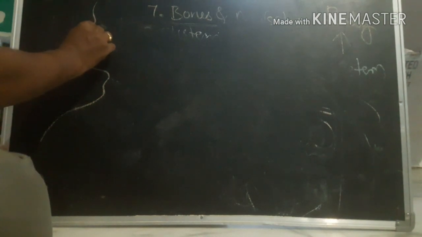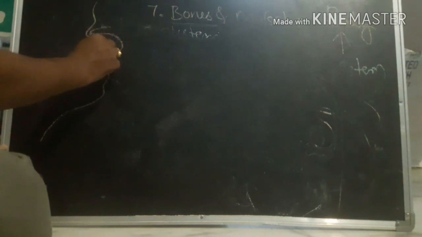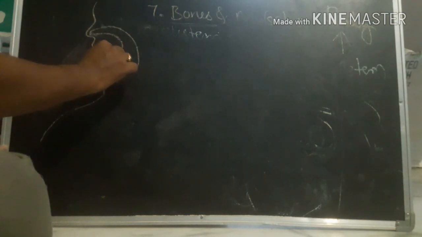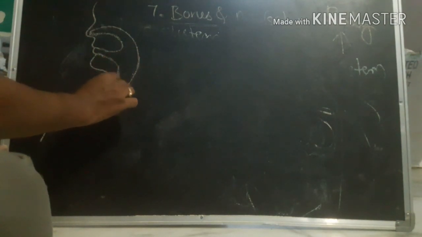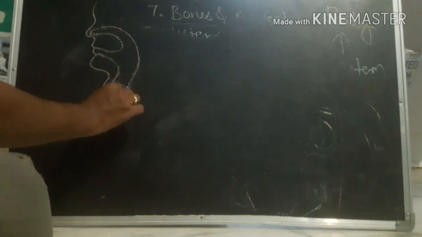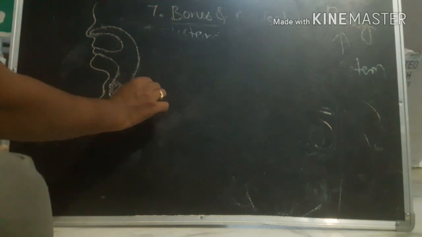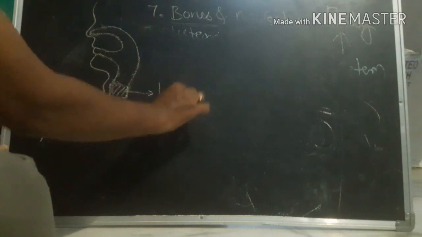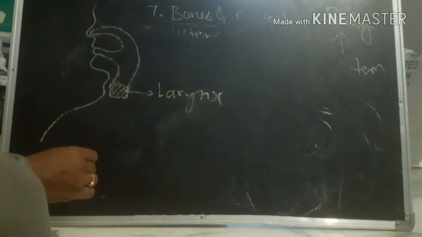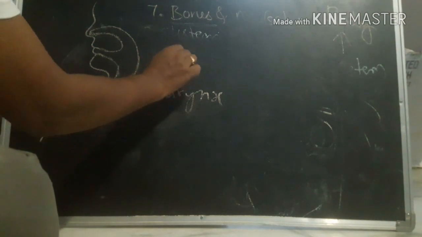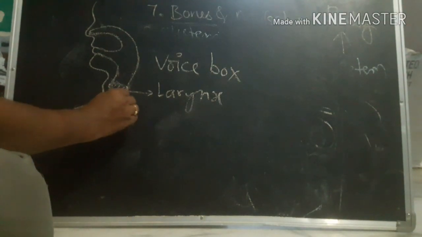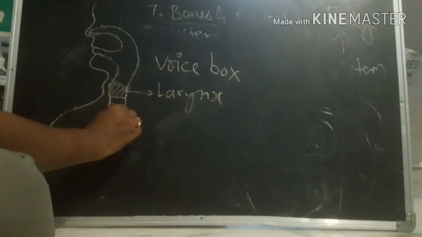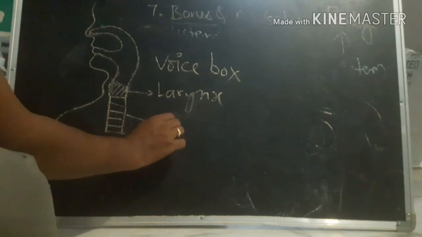Right, first one: nose and nostrils, nasal cavity. Next, when it comes to the throat, here it is the voice box. We call it larynx, or voice box. Right? And now it is the windpipe.